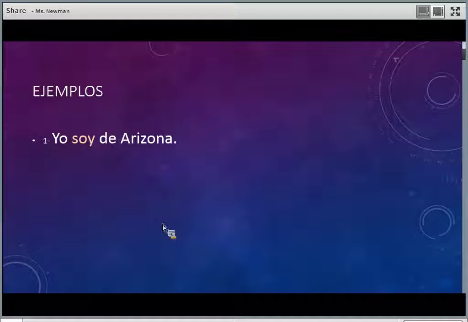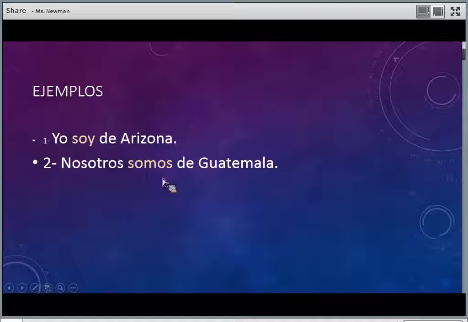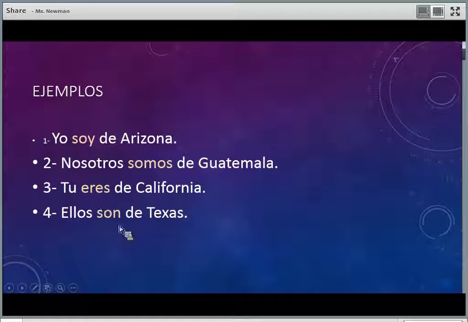Okay, so some ejemplos. We have yo soy de Arizona. Again, you'd only ever use soy with yo. Nosotros somos de Guatemala. Again, we're using the appropriate verb because we said nosotros. Tú eres de California. Ellos son de Texas. Ella es de Mexico. Okay, notice all of these conjugations match up perfectly with the subject pronoun that they belong to.